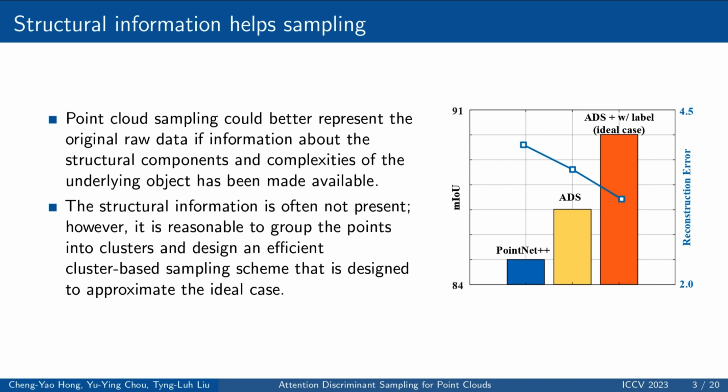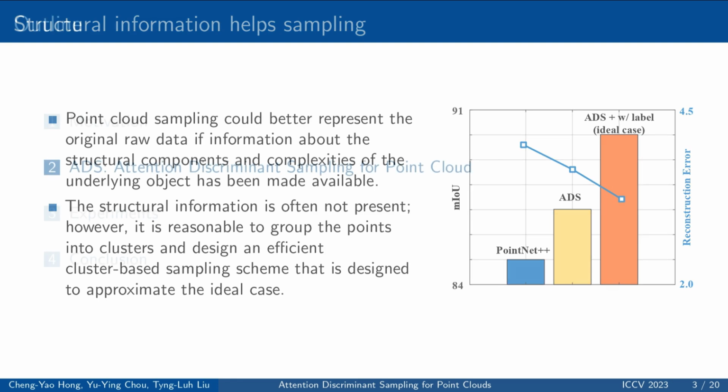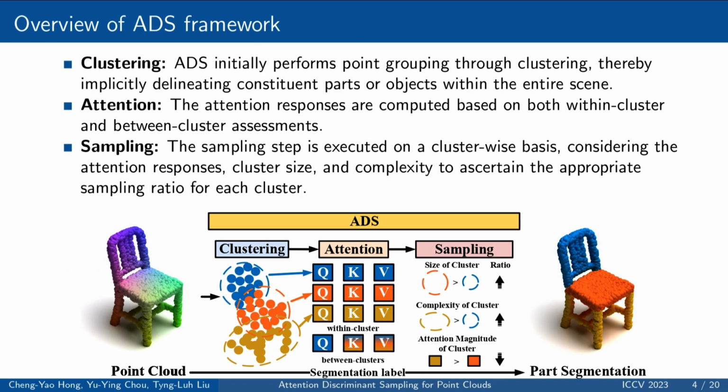To simultaneously explore the semantic and geometric properties of a point cloud, we introduce attention discriminate sampling that leverages feature similarities with spatial relationships to select those points that are representative in both aspects and induce less redundancy. The proposed ADS first divides a point cloud into clusters and enables the algorithm to consider sampling at point-wise and cluster-wise levels. Our method then calculates self-attention relations of the points within each cluster and between clusters to determine how the sampled points are distributed among the clusters.